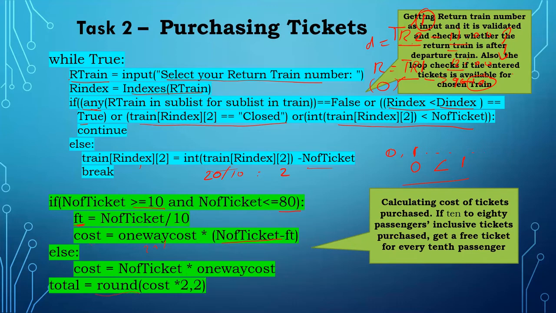So what are the things we have done? We got the number of tickets and the departure train number, and it is validated correctly. I checked whether seats are available or not, whether entered correctly, and in the same way whether the return train was also entered correctly or not, that also is clearly validated. After these two things are over, we selected the correct train and the number of tickets is available, so we are calculating whether a discount is there or not. With or without the discount, the total amount we purchase is calculated.